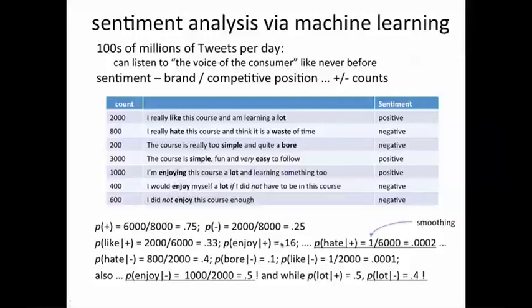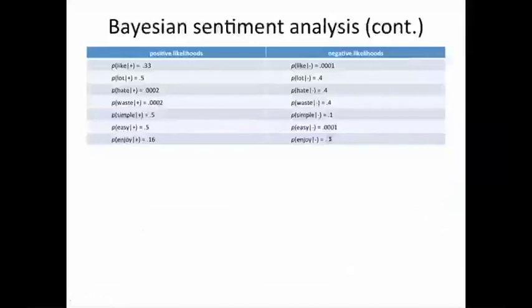For the moment, we need to factor in all the likelihood probabilities simply by looking at the words and their occurrences, and we'll worry about things like not next week, or rather the week afterwards. We're only going to consider the words marked bold, and for these words the likelihood probabilities look like this. So we can compute the probability that like occurs amongst all the positive comments, easy, and so on, and simply the same thing is done for the negative comments. You can work this out for yourself. It's a good exercise to do.